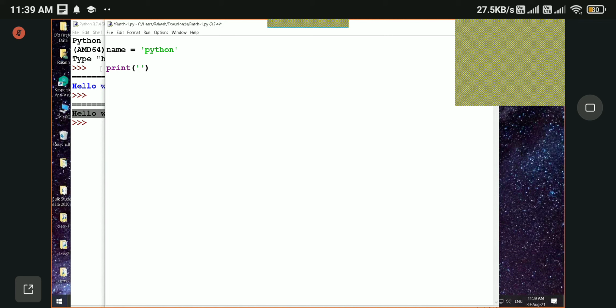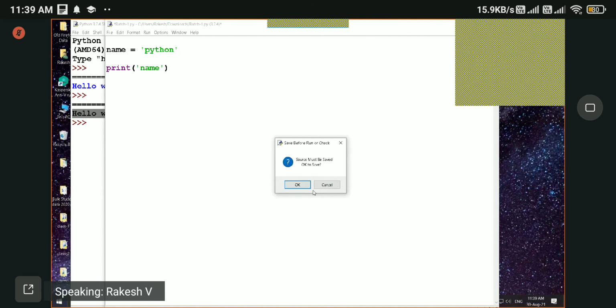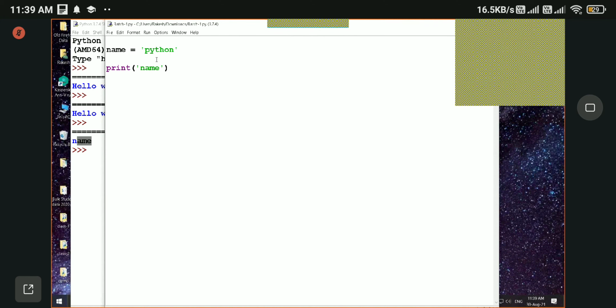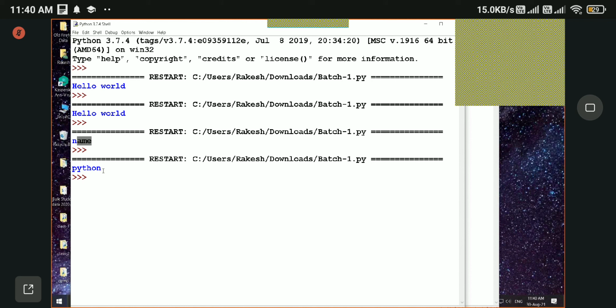Now we can't put name in the quotes. If you put the variable name in the quotes, it will only print this word. Let's run this again. See, we got name, not the Python, right? Since it's a variable, we don't need to use quotes here, single quotes or double quotes. You can directly give that variable name here. Let's run this. Now see, we got the Python, right?